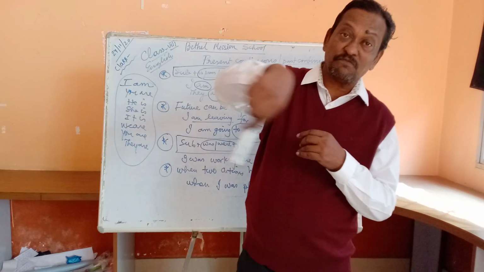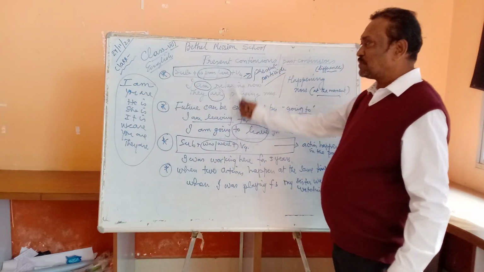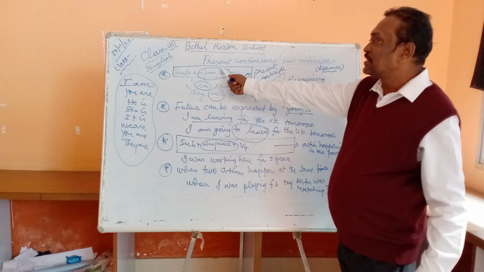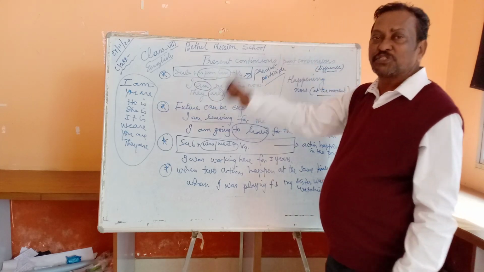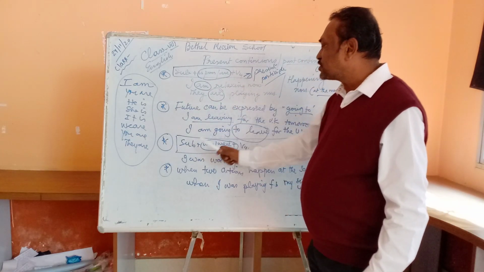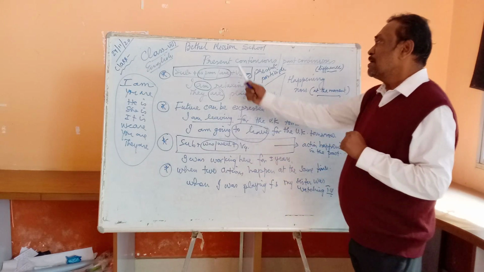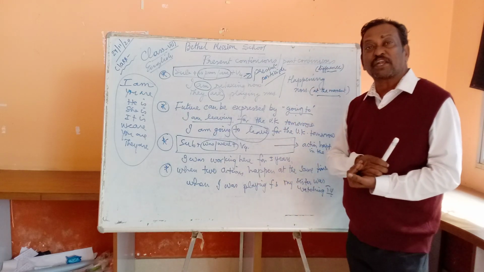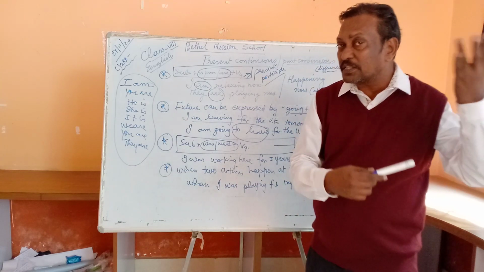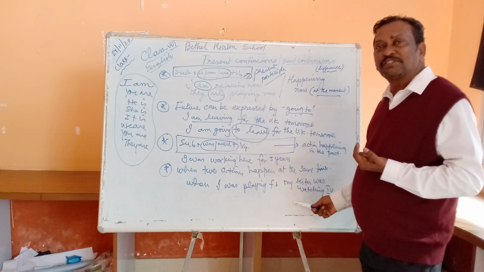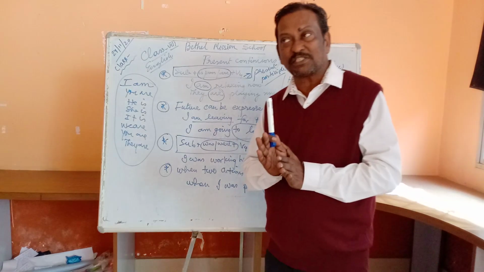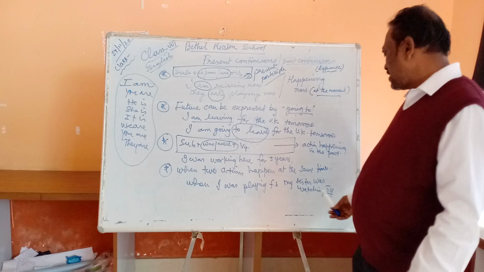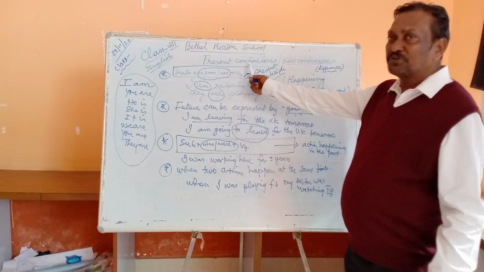So now, my dear students, to give you a recap, we discussed two tenses. One is present continuous and the other one is past continuous tense. The formula for present continuous, subject followed by is, am or are plus V4. The formula for past continuous, subject followed by was or were plus V4. Present continuous is used for an action that is happening now. Past continuous is used for an action that was going on for some time in the past. When two actions happen at the same time, we can put them in the past continuous tense. Just as you see here, when I was playing football, my sister was watching television. So remember these two tenses.